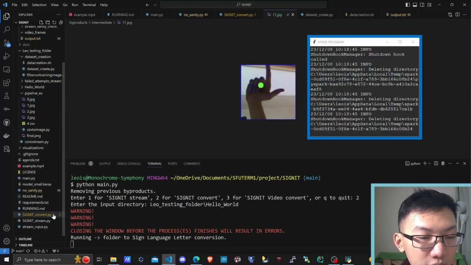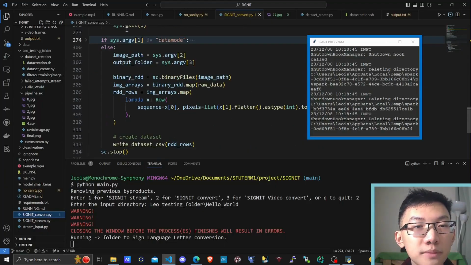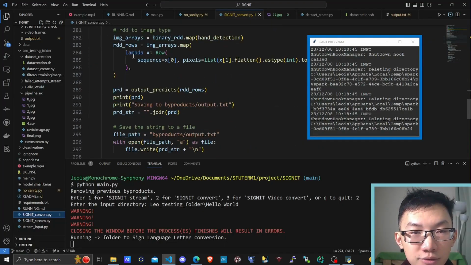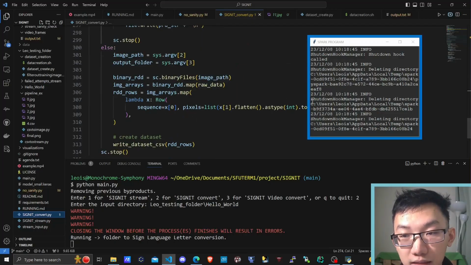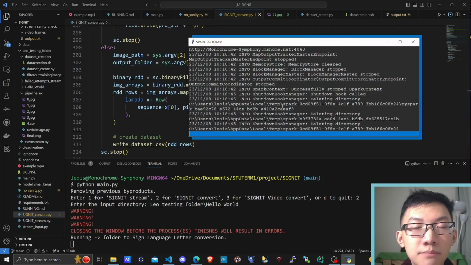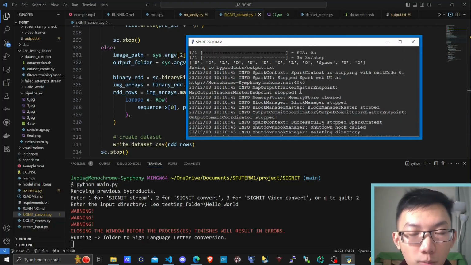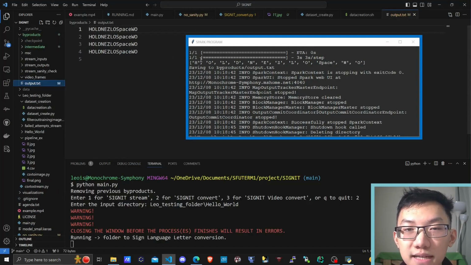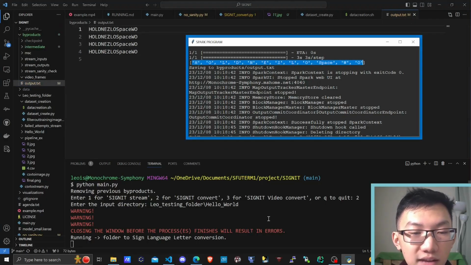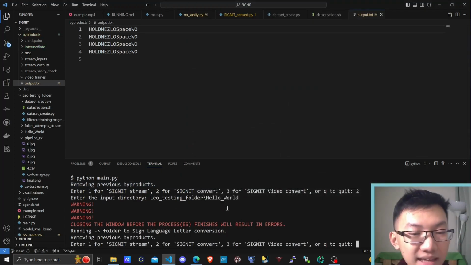And let's take a look closely at SIGNIT convert and its scalability. We see that not only is the main code scalable using all PySpark, but also that the ETL process is also scalable, because we wanted both modes to be scalable because this is a lot of data. Now, we see that the Spark program has finished, and it has in fact written another line to output.txt, and that is not hello world, but we'll go over why that is in a second. For now, let's close this window, and that gets us back to the main menu.